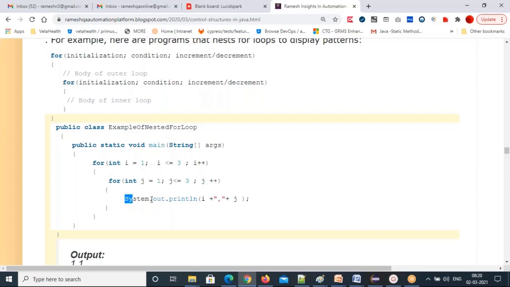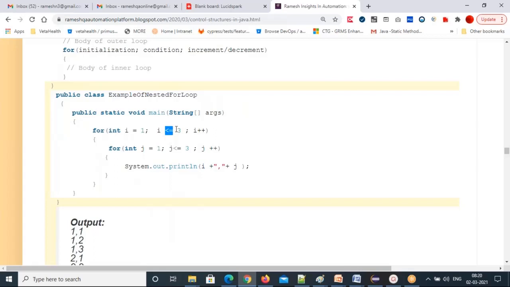And System.out.println, i plus, I'm putting a comma between i and j. So I'm printing both the i value and the j value. See that? That means 3 rows and 3 columns. So you are taking 3 rows and 3 columns. That's the table you will get.